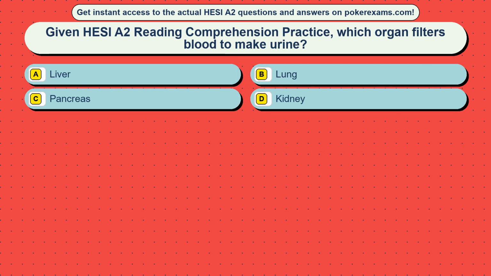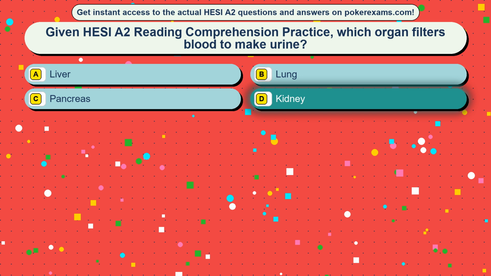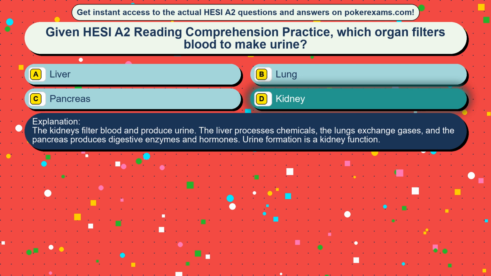Question 18. Given HESI A2 reading comprehension practice, which organ filters blood to make urine? Option A, liver. Option B, lung. Option C, pancreas. Option D, kidney. The correct answer is option D, kidney. The kidneys filter blood and produce urine. The liver processes chemicals, the lungs exchange gases, and the pancreas produces digestive enzymes and hormones. Urine formation is a kidney function.